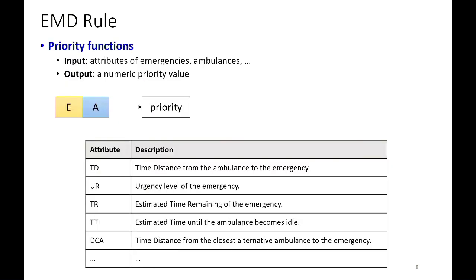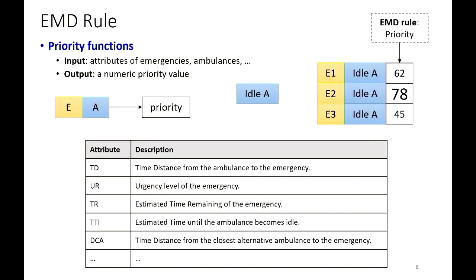We use a priority function or scoring function to represent the rule. Basically, given an ambulance, we can have a bunch of emergencies waiting in different places with different urgencies. We consider the pairs, use the rule to calculate the priority or the score, and then select the best one, which we think is the most urgent or prioritized one.